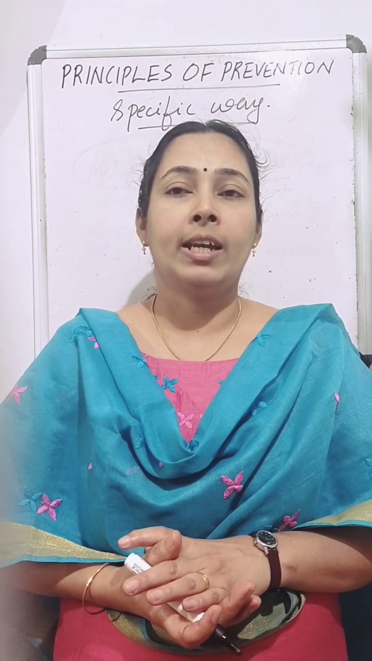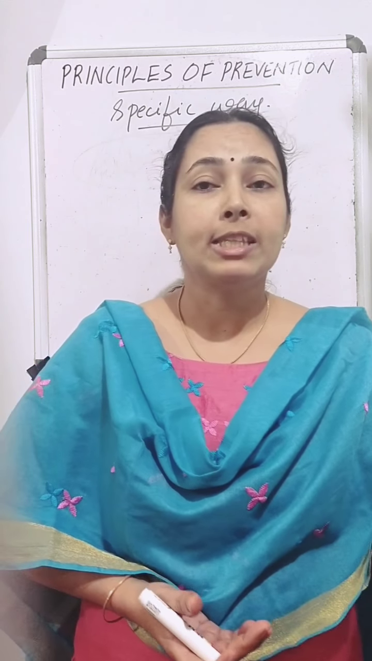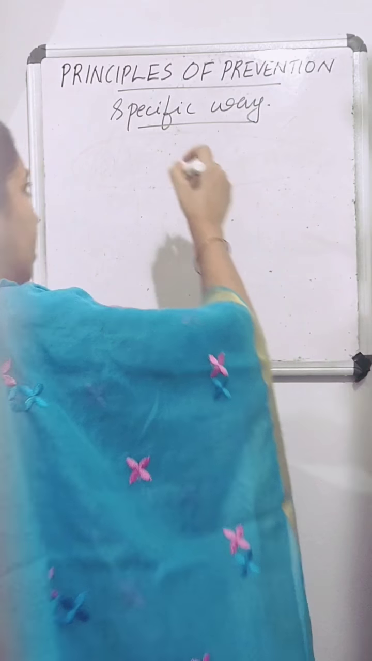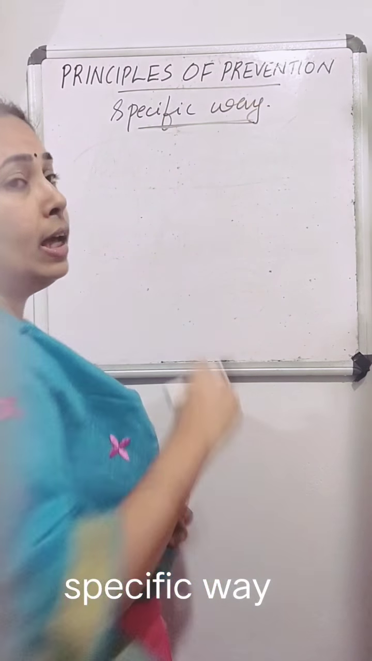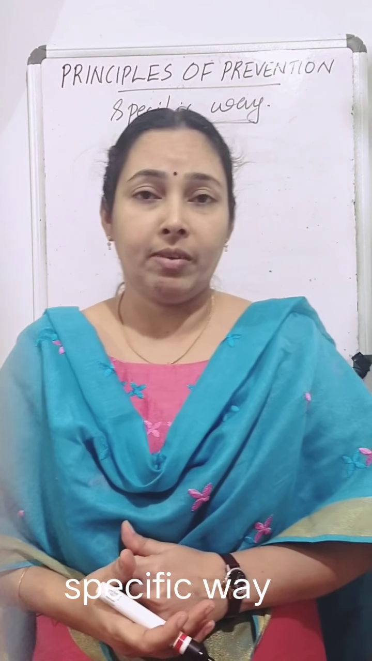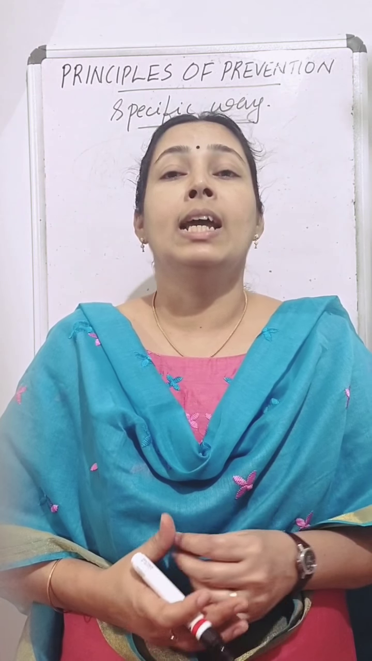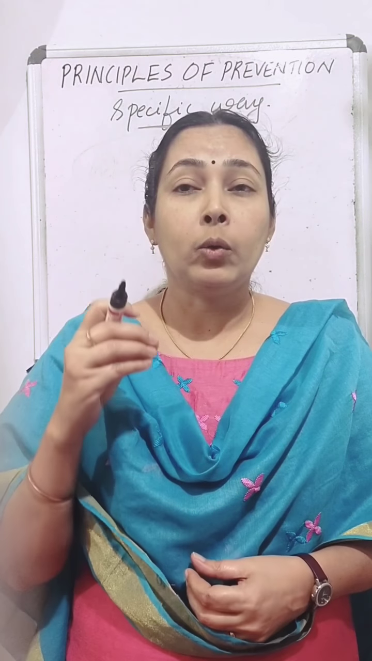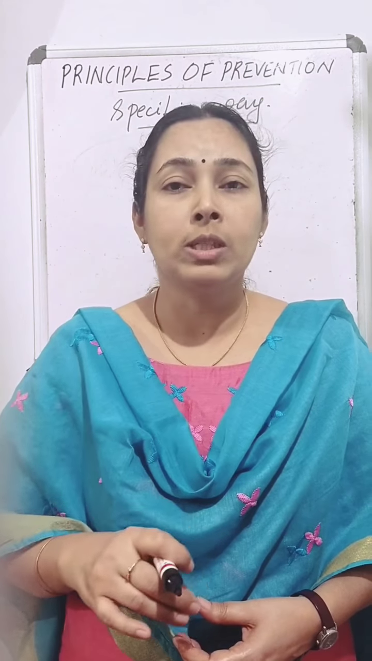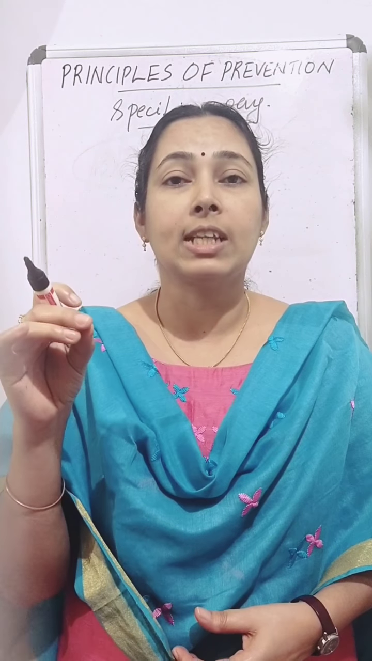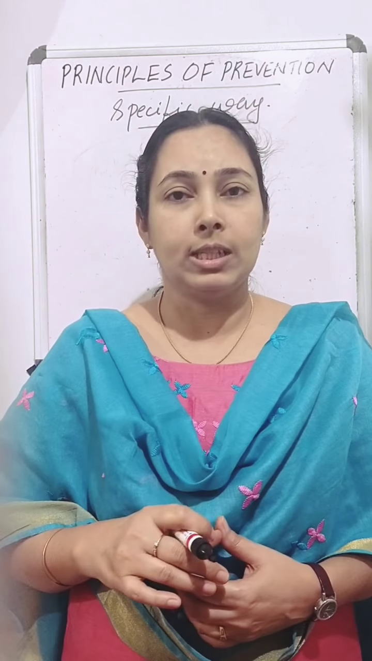And today we can discuss the specific ways of prevention. This method is related to a peculiar property of the immune system. So this specific way is related to our immune system.